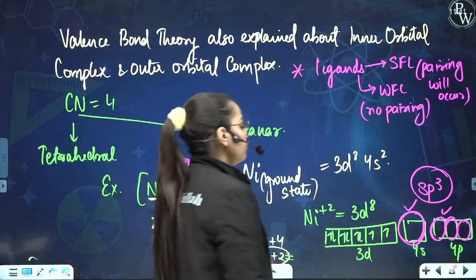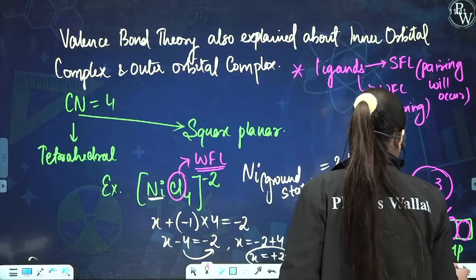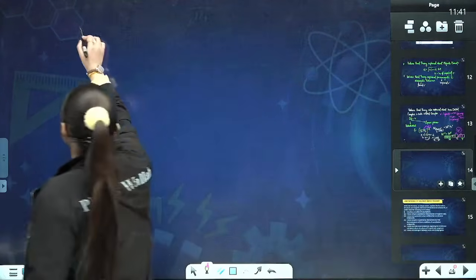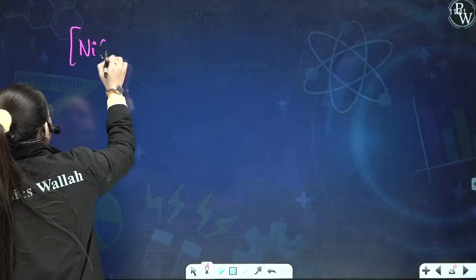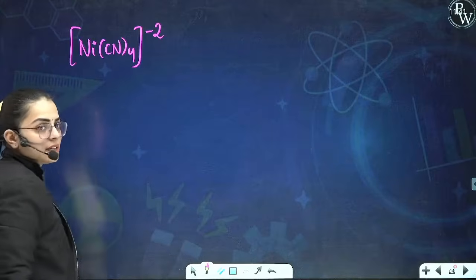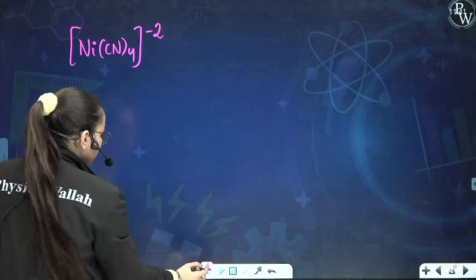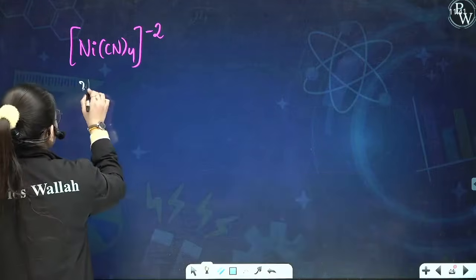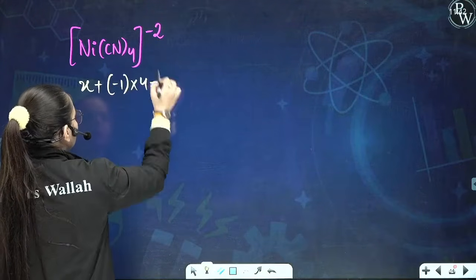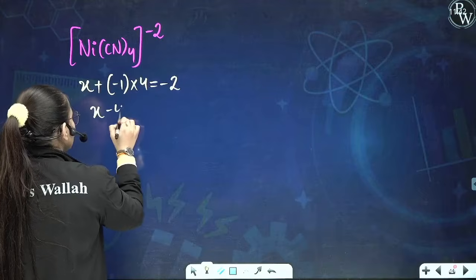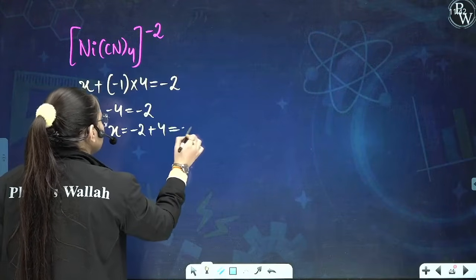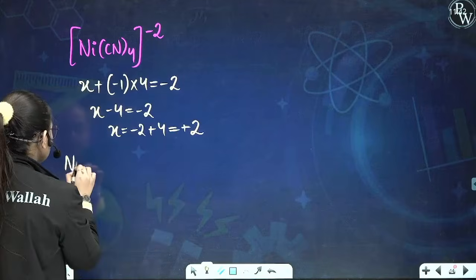Now, taking one more example in order to understand it more clearly, for the strong field ligand, we can take a case like this. Let us say we have nickel and then CN4 and this charge is -2 again. So let us calculate the oxidation number. We have x plus. For CN, we know the charge is -1. How many? 4. Total charge -2. X minus 4 equals -2. X comes out to be -2 plus 4, that means +2.